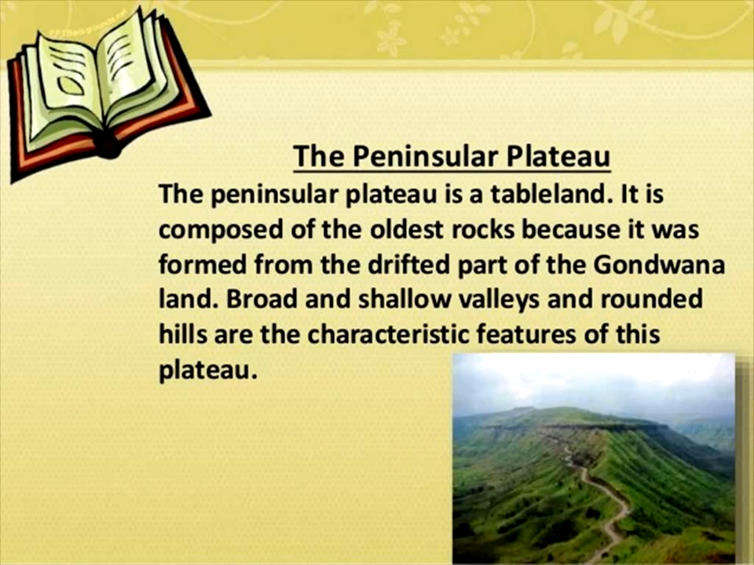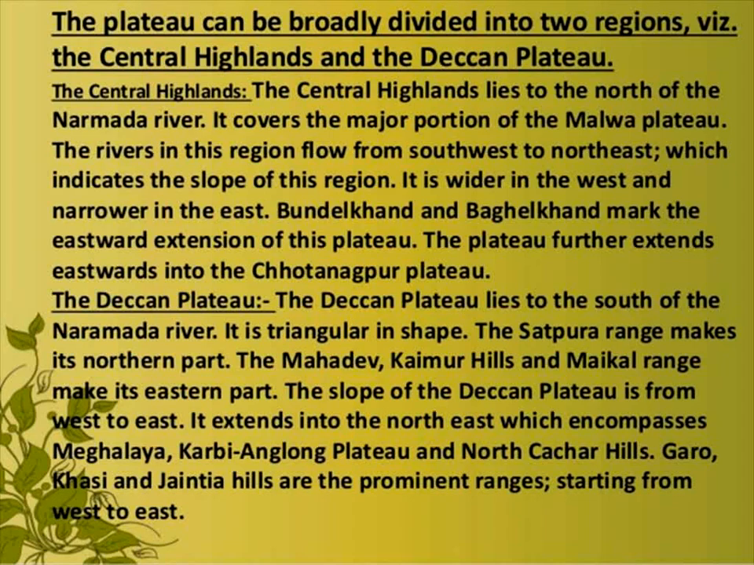However this Gondwana land formation occurred, we see it in the plate tectonics theory and the origin of the Himalayas: how this Gondwana is comprised of, the continents that comprised this Gondwana land. Broad and shallow valleys and rounded hills are the characteristic features of this plateau. This plateau region can be divided into two regions: one is the Central Highland, and another is the Deccan Plateau, and there is also what they call the Malwa Plateau.